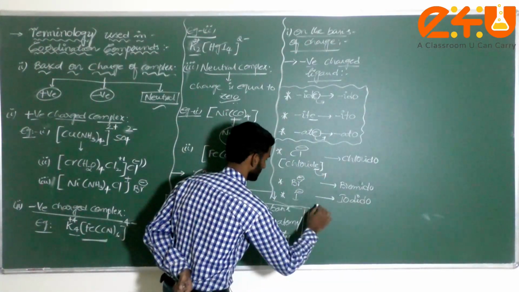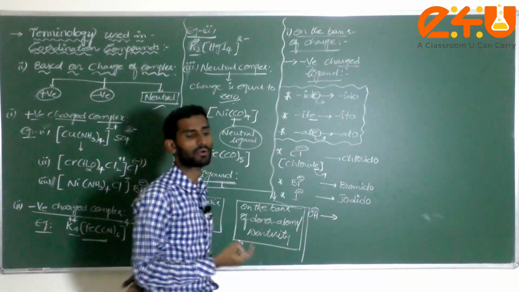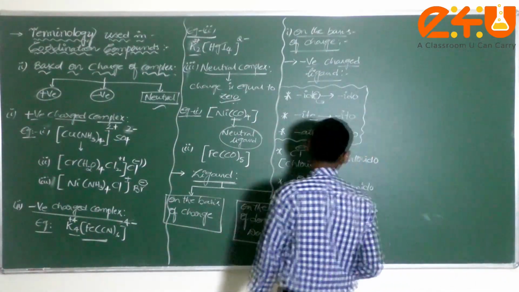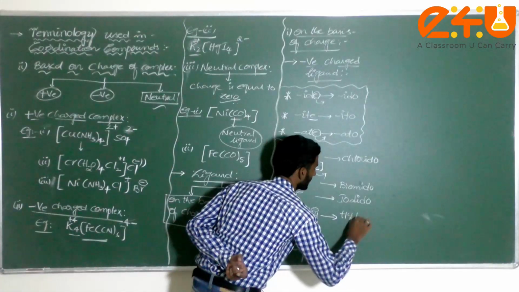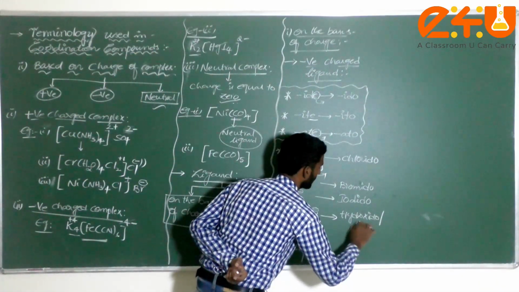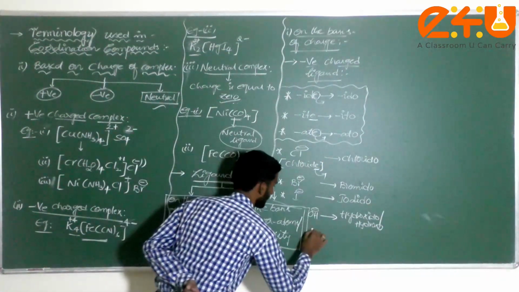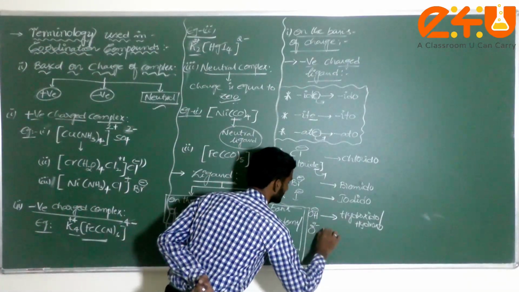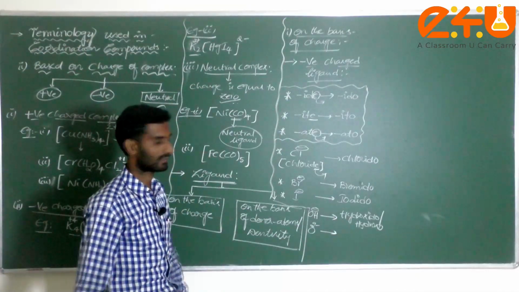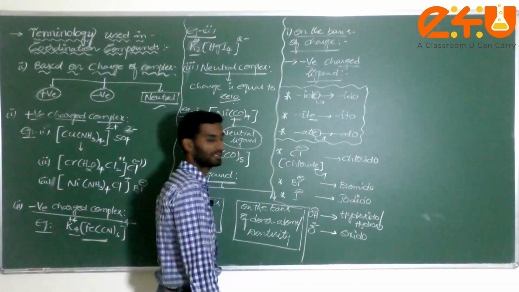Okay, next one. OH minus, generally called hydroxide. Now we can write hydroxido. It is also called hydroxy, anything you can write. Am I correct? Next one, O2 minus, generally called oxide. Here we can write oxido.